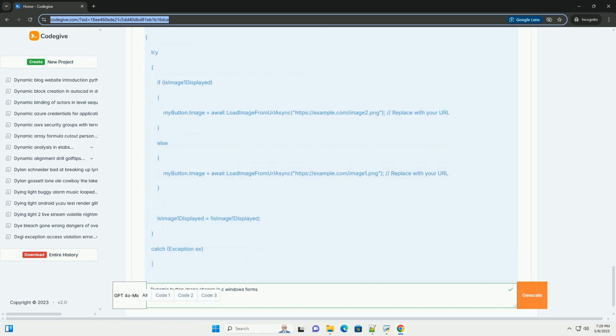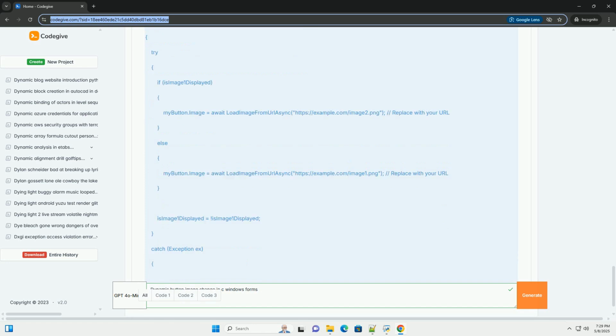Complete code example. This is a complete, runnable example that combines many of the concepts discussed above. Important: 1. Add images to resources. Make sure you add image1, image2, and imageHover, or whichever image names you use, to your project's resources. 2.